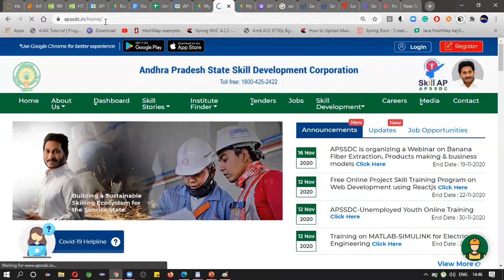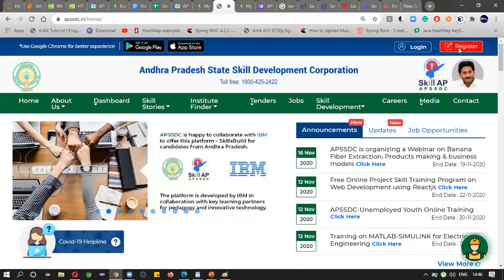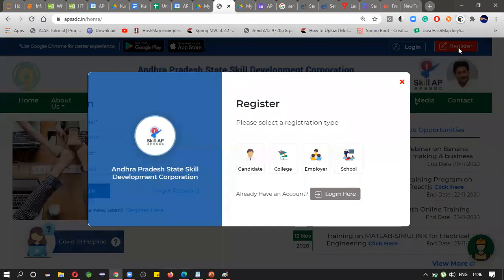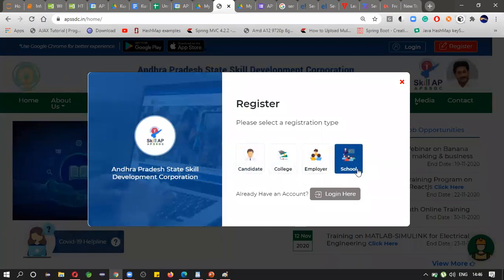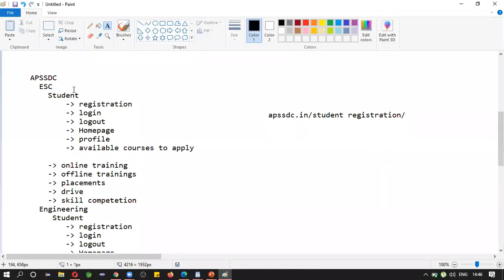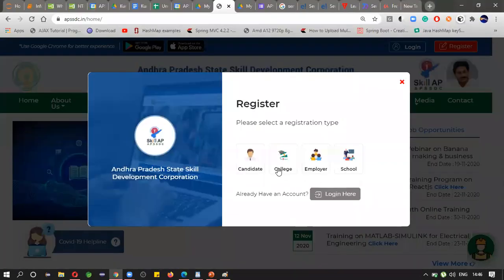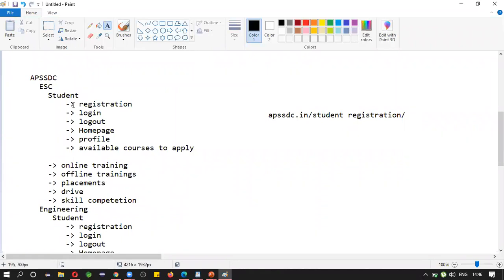See, after this main page, if you log in, you will get your profile. Otherwise, you have to register. For registration, you also need to select whether you are a candidate, college, employer, school. See here, other modules are also there. Student, college, employer, school. Okay, all are different, right?